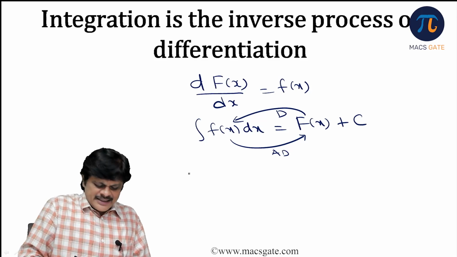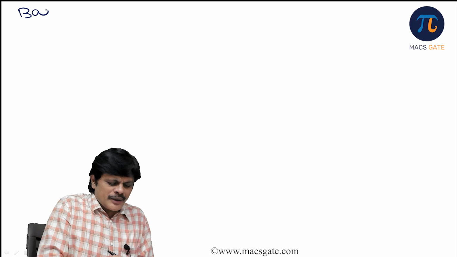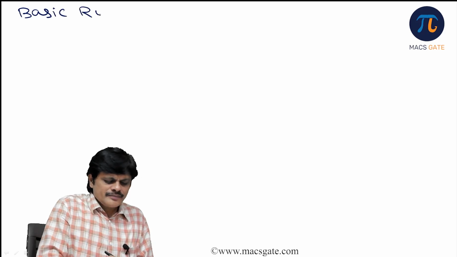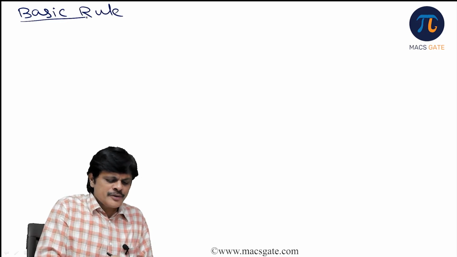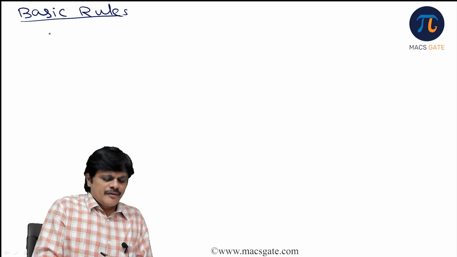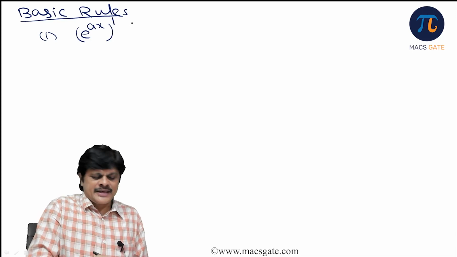Let us take the basic rules to understand. For example, if you have e power ax, what is the derivative of e power ax?